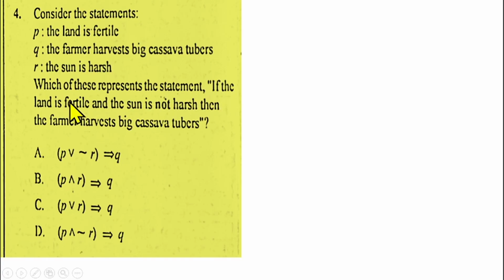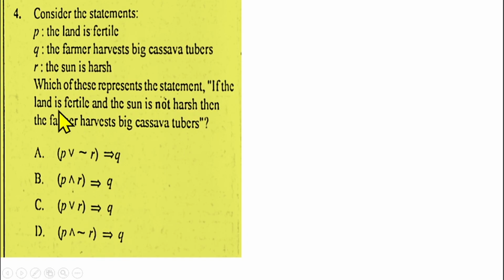If the land is fertile and the sun is not ash, then that is a conditional, an implication proposition. If-then, so that should be a one-headed arrow. Okay, all of them have a one-headed arrow.